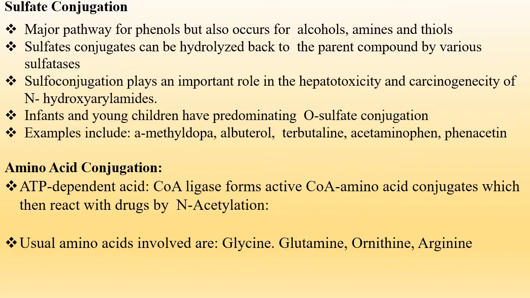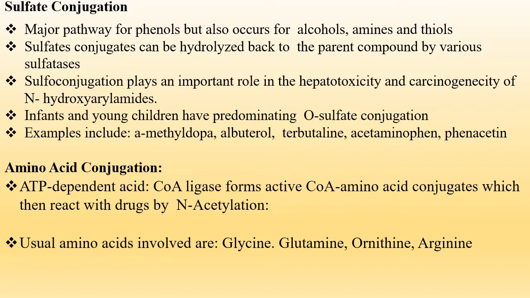Now comes the sulfate conjugation. It is the major pathway for phenols but also occurs for alcohols, amines, and thiols. The sulfate conjugates can be hydrolyzed back to the parent compound by various sulfatase enzymes. Sulfate conjugation plays an important role in the hepatotoxicity and carcinogenicity of the N-hydroxyl aryl amides. Infants and young children have predominating O-sulfate conjugation. The examples include methyldopa, albuterol, terbutaline, acetaminophen, and phenacetin.